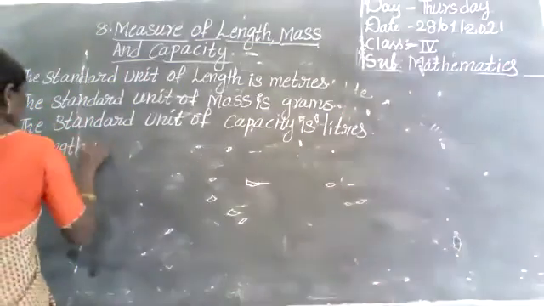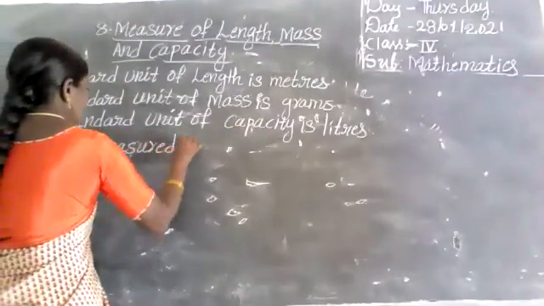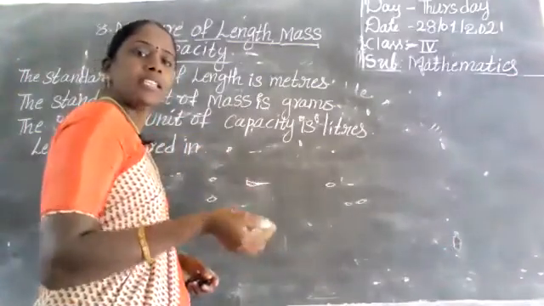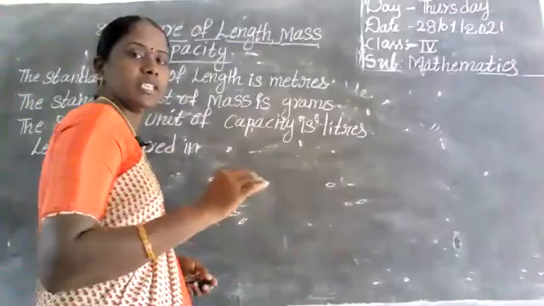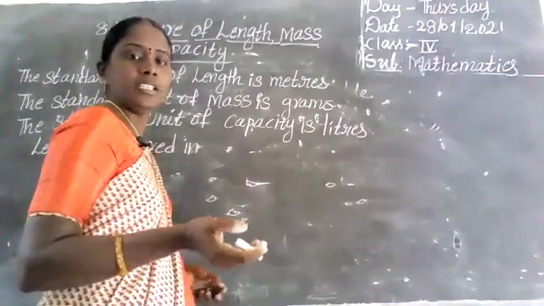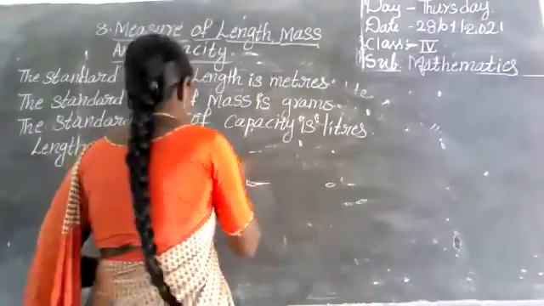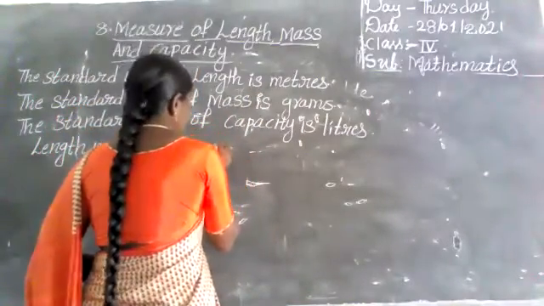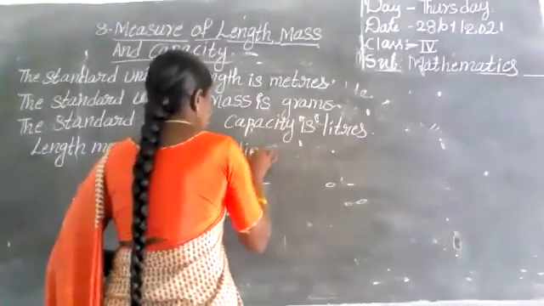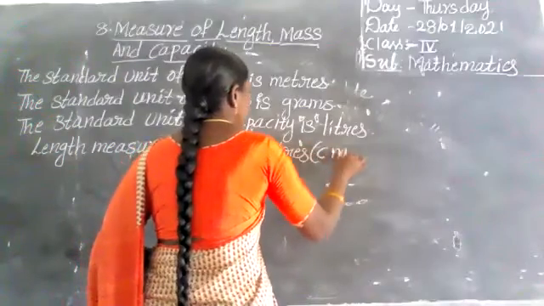Length is measured in meters and centimeters. Next, distance we measure in kilometers. So the standard unit of length is meters. Centimeters means cm.